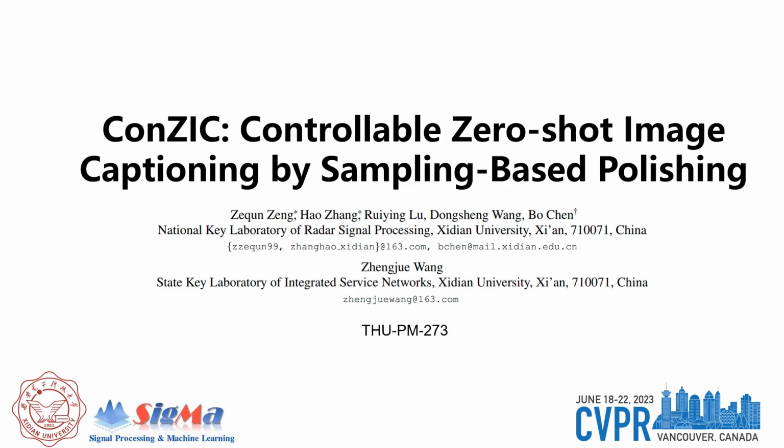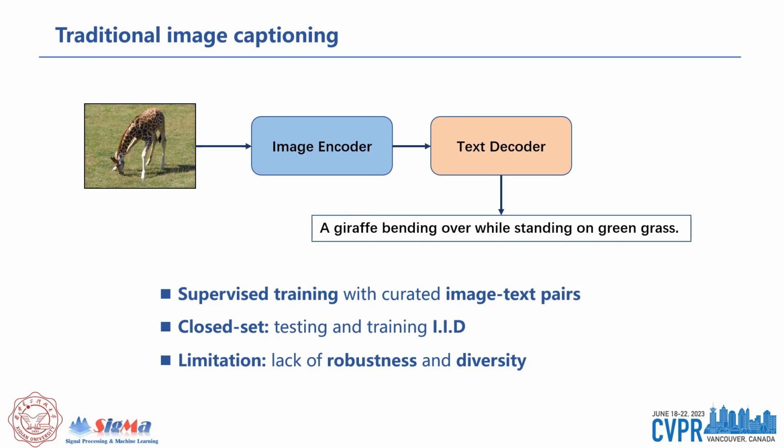We proposed a new sampling-based controllable zero-shot image captioning framework, namely ConZIC. Traditional image captioning methods are generally designed in an autoencoder pipeline. The image is firstly input into an image encoder to get the visual feature. And then the visual feature will be input into the text decoder to generate a caption. The whole framework needs well-prepared image-text pairs for supervised training.